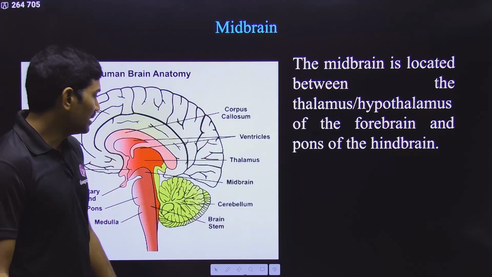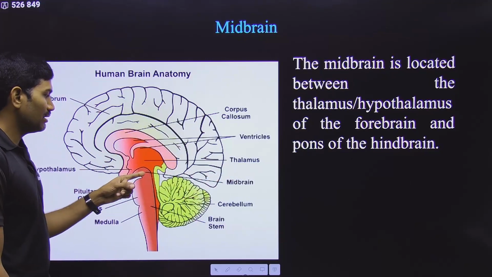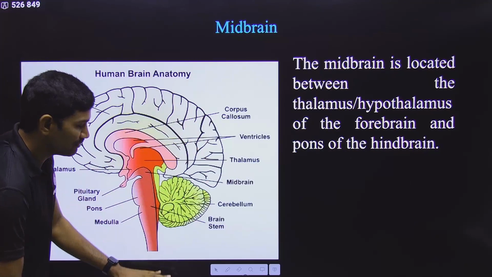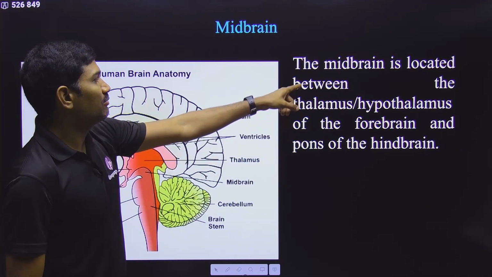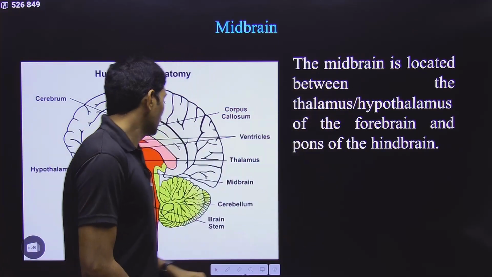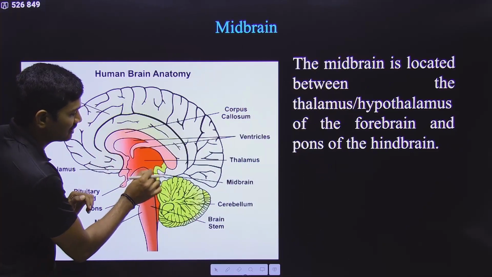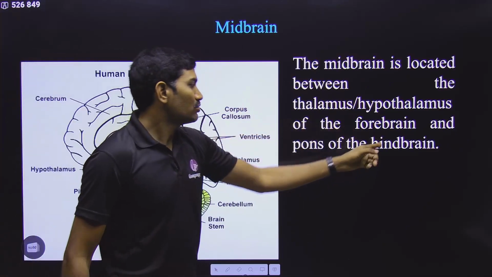Next one is regarding the midbrain. So here this is the labeling of the midbrain. So this is the middle brain. This is the forebrain, midbrain, and then the hindbrain. With respect to the midbrain, what they are saying is that it is located between the thalamus and hypothalamus and the pons. Between these, the midbrain is located. So this is what they are saying.